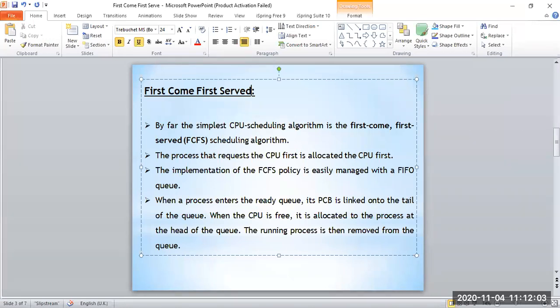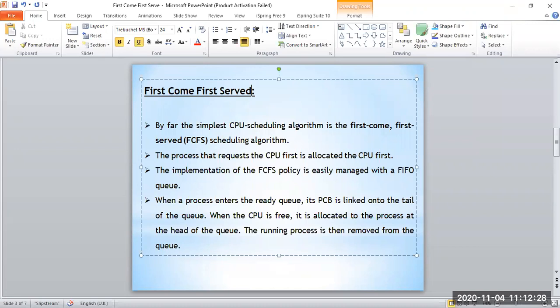So whenever a process wants to enter this FIFO queue, it will enter from the tail, that means the rear end, and the process at the head, or the front end, will be processed first.